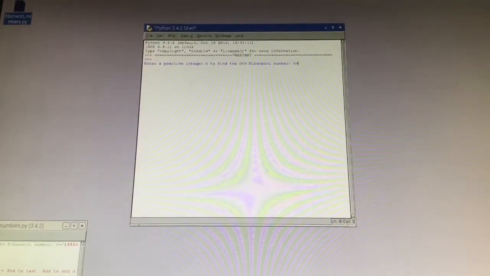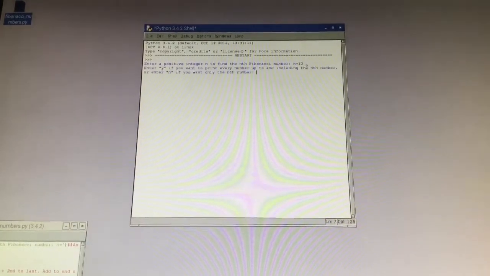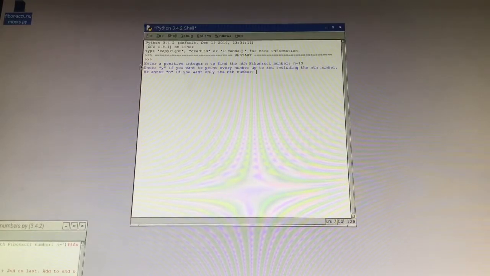Okay. So as you can see right here, it says enter a positive integer n to find the nth Fibonacci number. N equals. Okay. So to do an example, I'll do 10. So I'm going to find the 10th number in the Fibonacci sequence. Click enter.